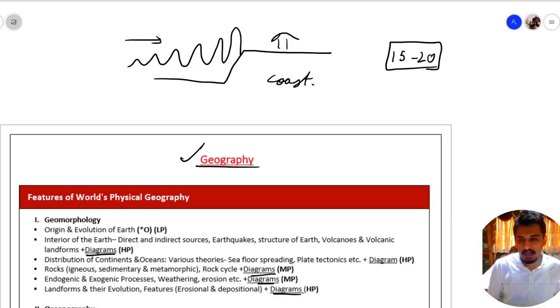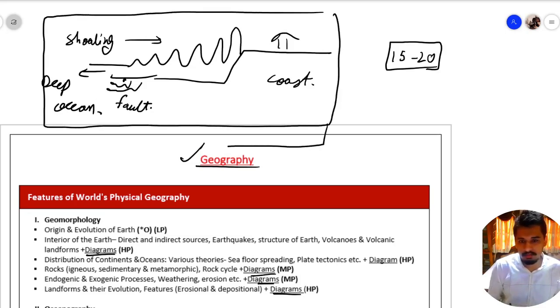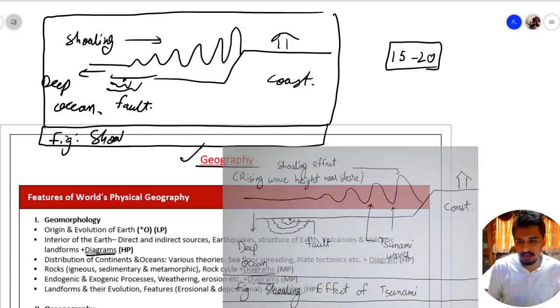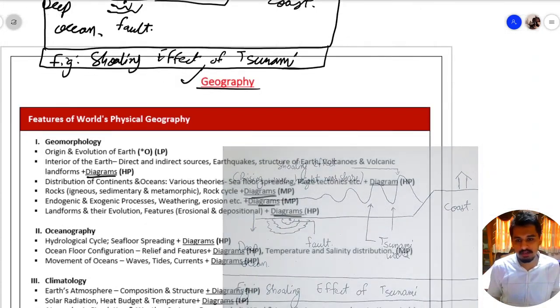Here I'm trying to show the shoaling effect of tsunami. This will be my fault line, and then this is deep ocean. I will put this inside a box, and in the bottom I will write FIG figure, and in this I will write shoaling effect of tsunami. I hope this is clear to you, how you have to make brief and lucid diagrams. So let us begin with our syllabus discussion.